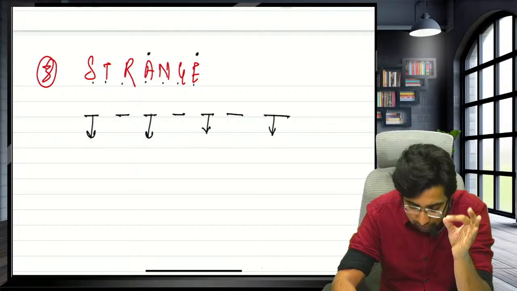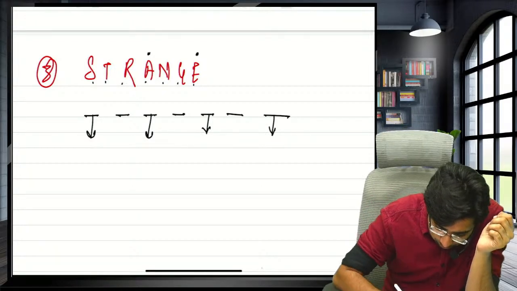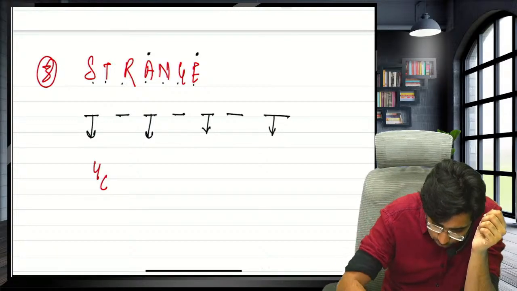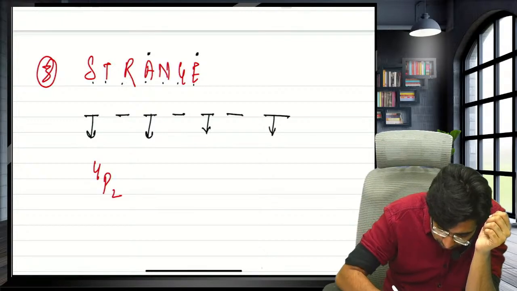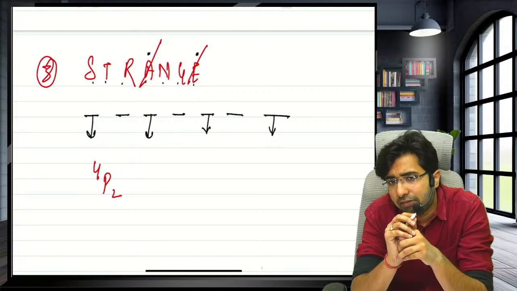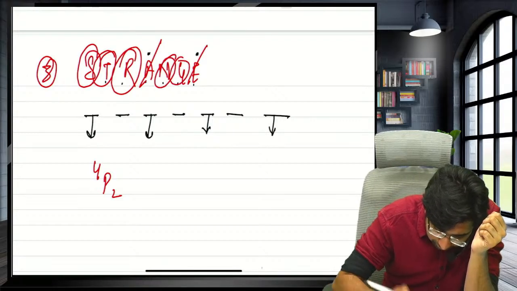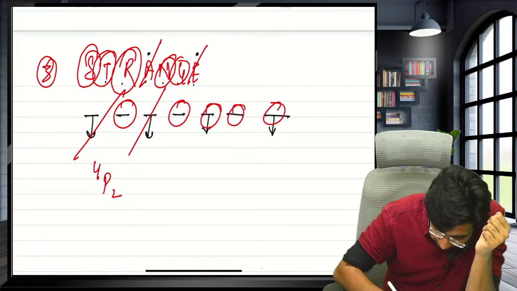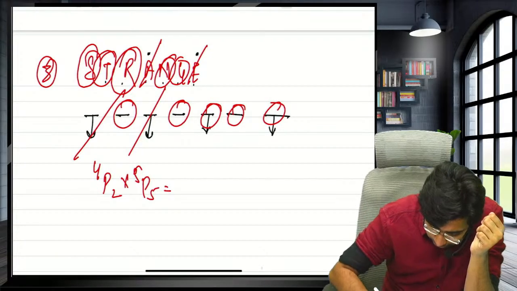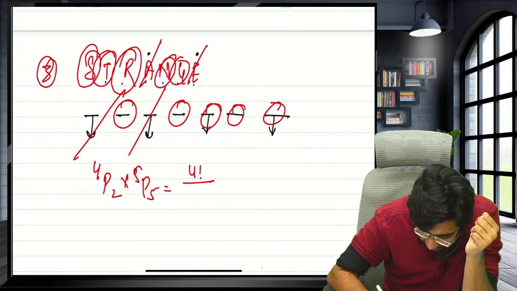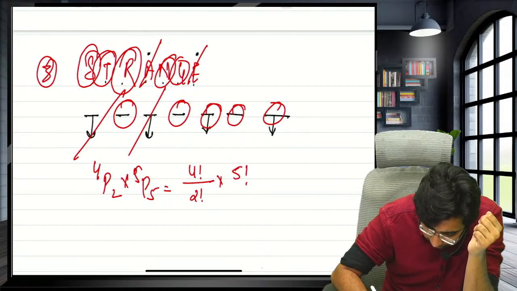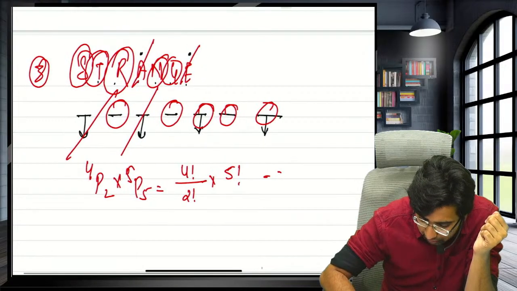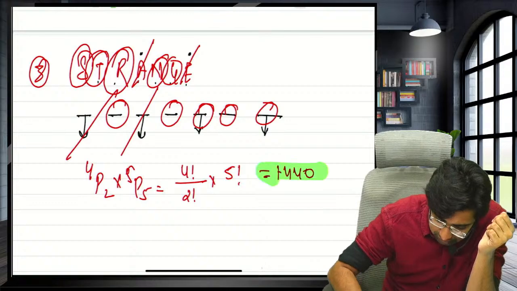How many odd places are there? 4 odd places. In these 4 odd places, you have to select and arrange only the 2 vowels: 4P2. Now, how many alphabets are left? 1, 2, 3, 4 and 5. Since 2 places are gone, 5 places are left, so 5P5. So 4P2, which is n factorial upon n minus r factorial, into 5P5, which is 5 factorial: 24 divided by 2 multiplied by 120. The answer is 1440.